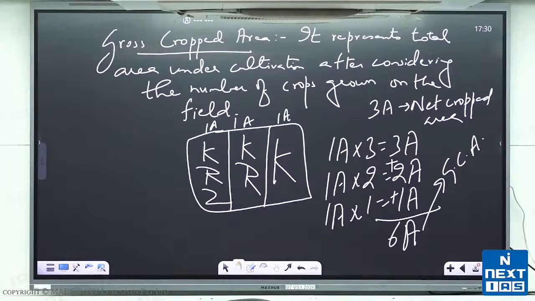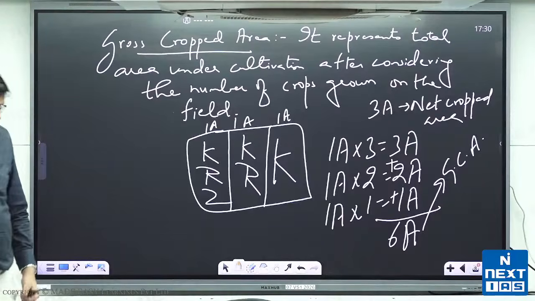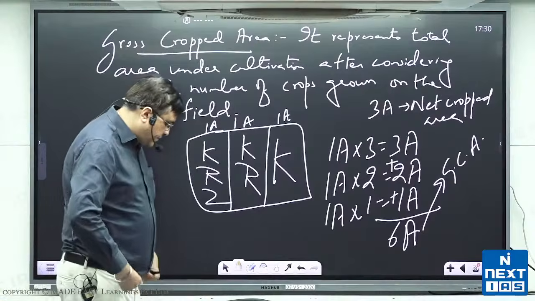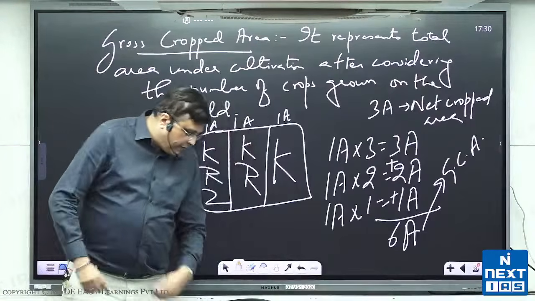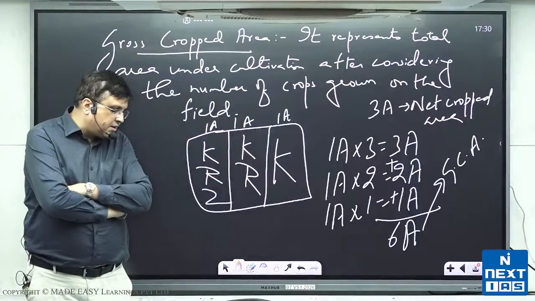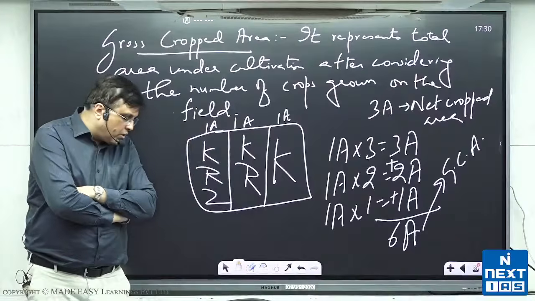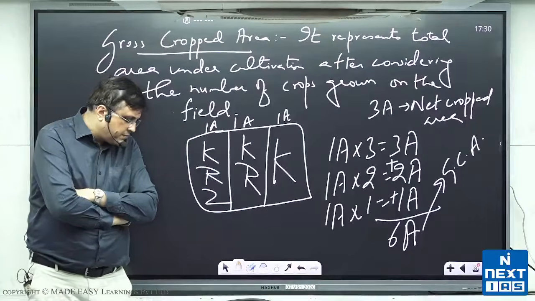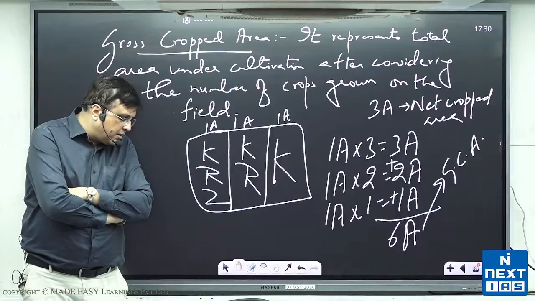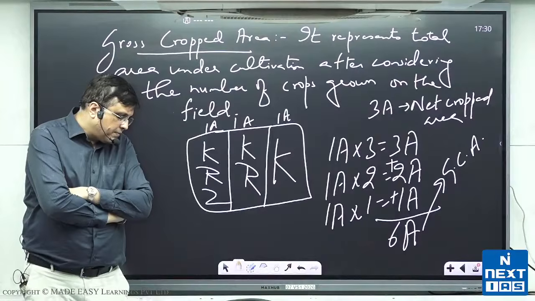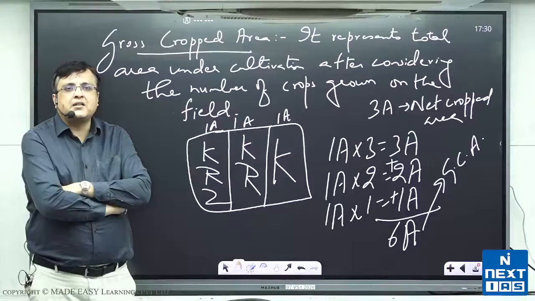And second, manufacturing was concentrated mainly in presidency cities. Presidency cities were Calcutta, Madras, and Bombay.